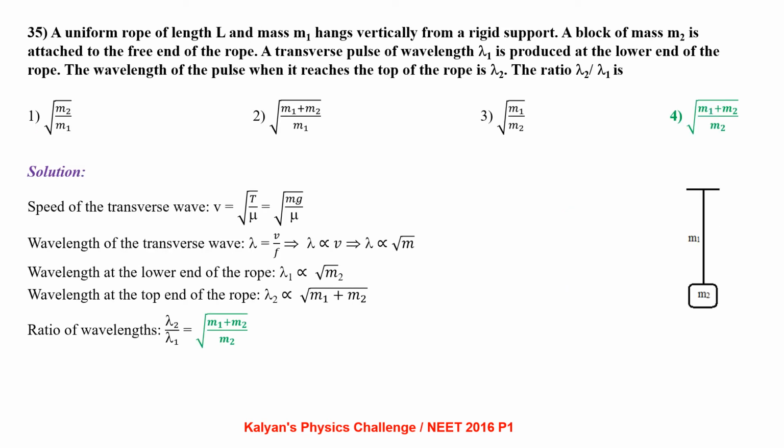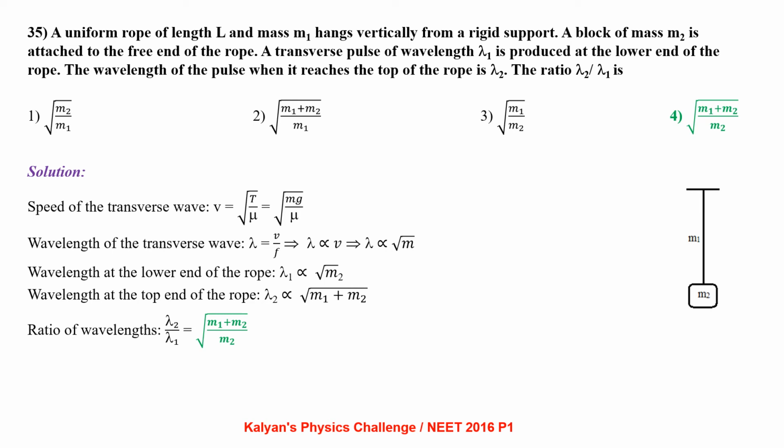A uniform rope of length capital L, mass m1, hangs vertically from a rigid support. A block of mass m2 is attached to the free end of the rope. A transverse pulse of wavelength lambda 1 is produced at the lower end of the rope. The wavelength of the pulse when it reaches the top of the rope is lambda 2. Then the ratio lambda 2 and lambda 1 is.